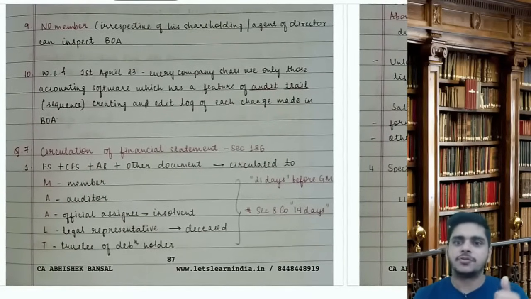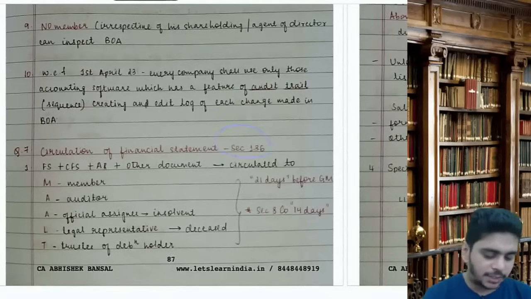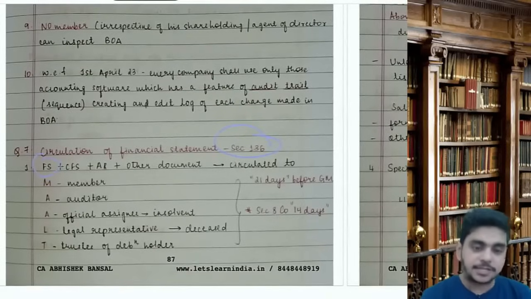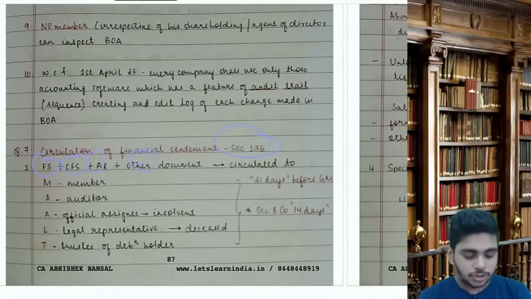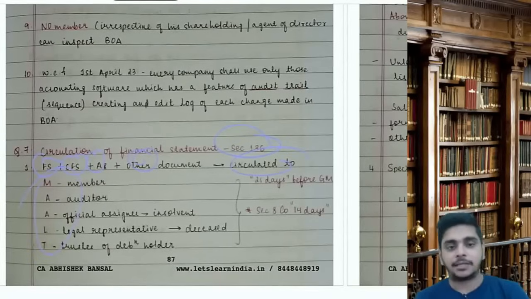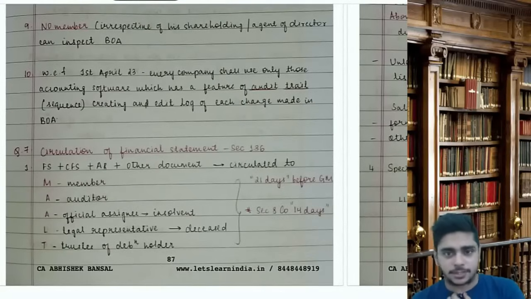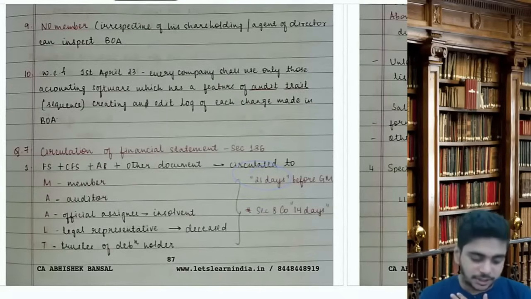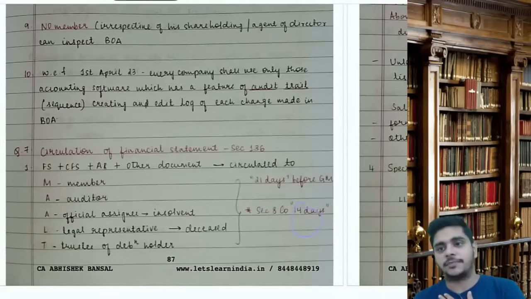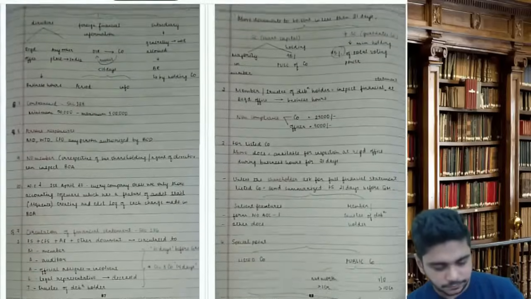Now, circulation of financial statements, section number 136. The financial statements, including consolidated financial statements, audit report and other documents, should be circulated to Malti. Malti means member, auditor, official assignee in case of insolvent, legal representative of deceased member, TSA, trustee of debenture holders, at least 21 days before the general meeting. In case of a section 8 company, it is 14 days.